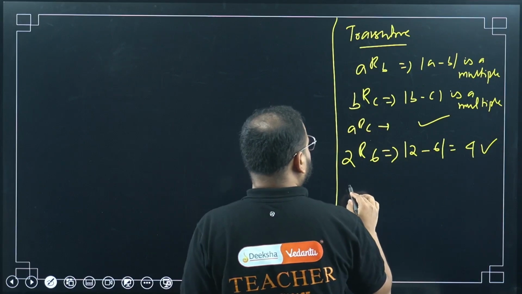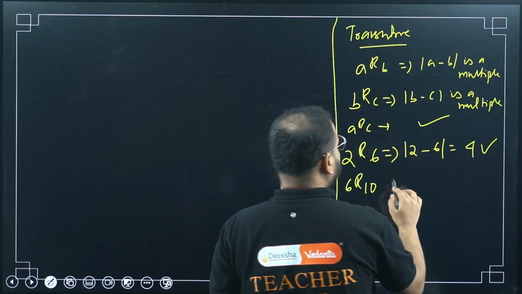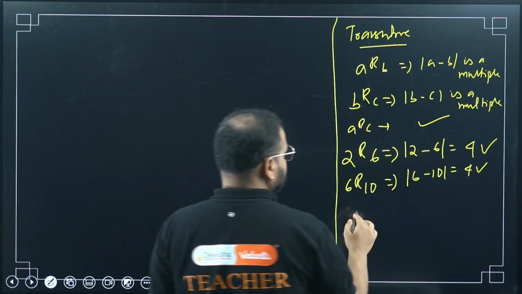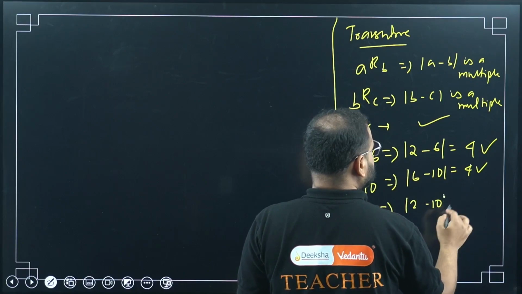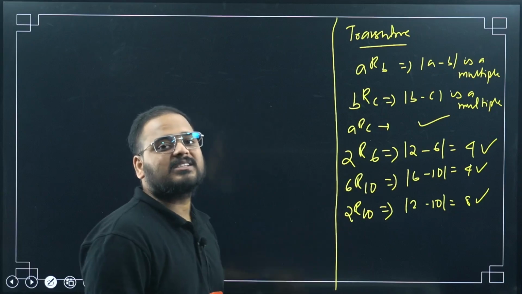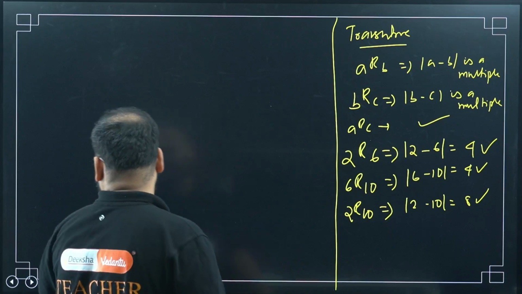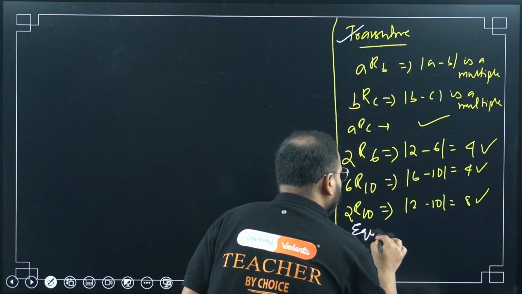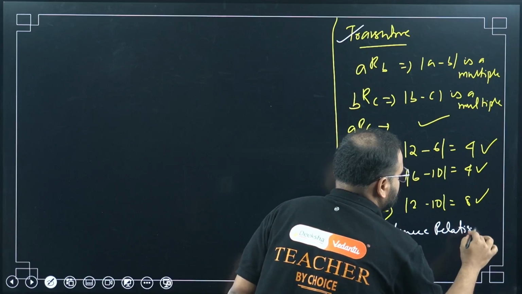Correct. Next you take 6R10. So I'm taking 2, 6, 10, right? So 6 minus 10 equals minus 4, a multiple of 4. Correct. Next will be 2R10. How much is 2 minus 10? It is minus 8, again a multiple of 4. It means if ARB is there and BRC is there, ARC will also be there. So again this condition is validated. So transitive is there, so it is an equivalence relation. This is my answer, but this is not the complete answer.